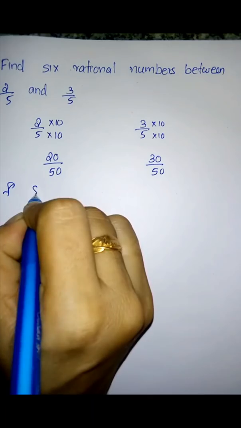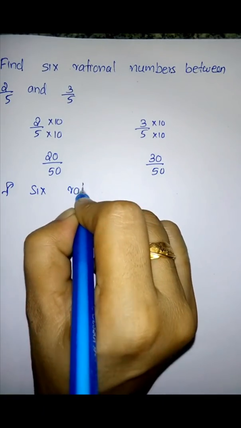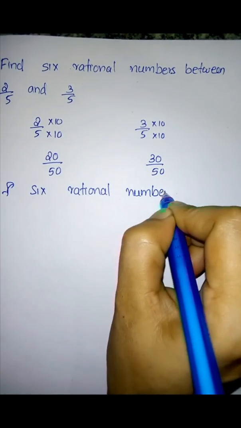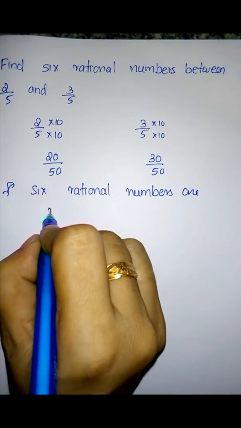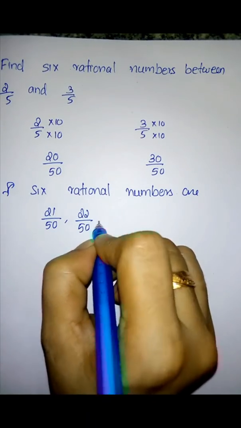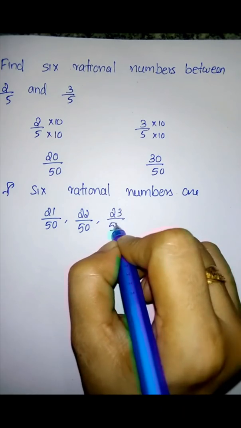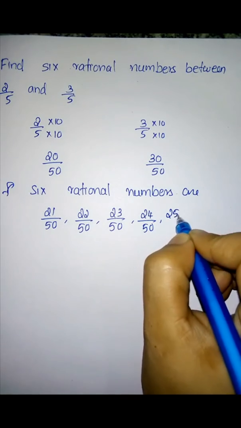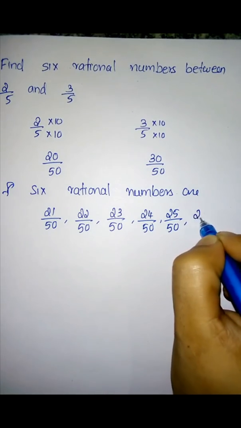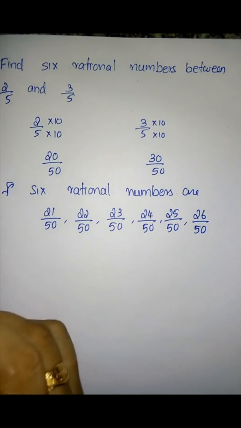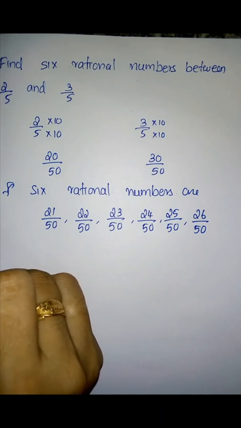So the 6 rational numbers are, what are the 6 rational numbers? 21 by 50, 22 by 50, 23 by 50, 24 by 50, 25 by 50 and 26 by 50. Is it clear? Yes, we move to the next question.